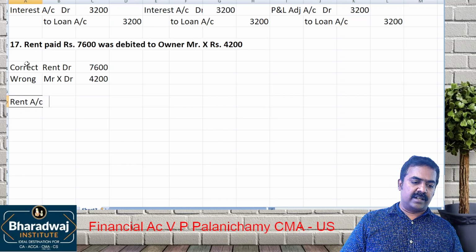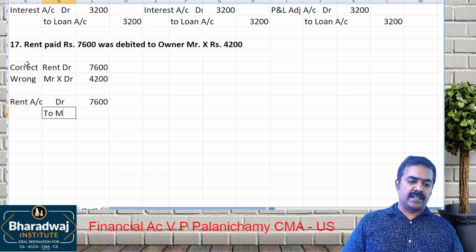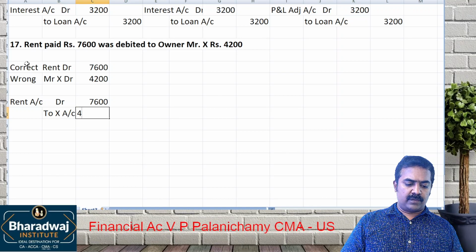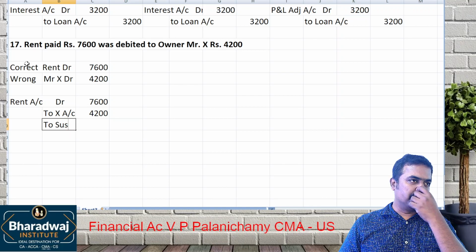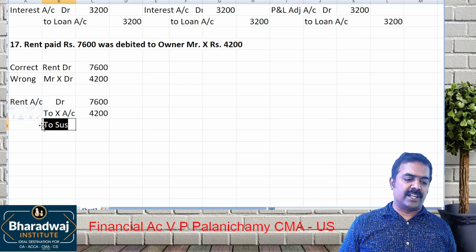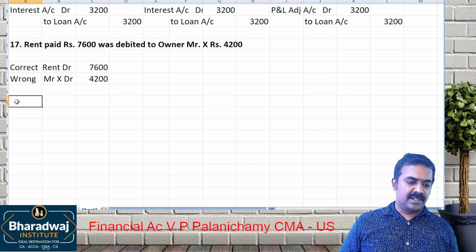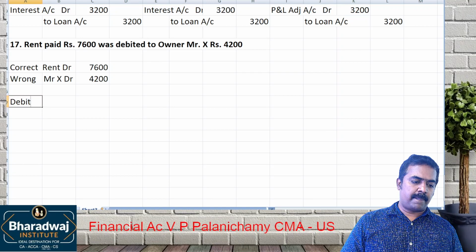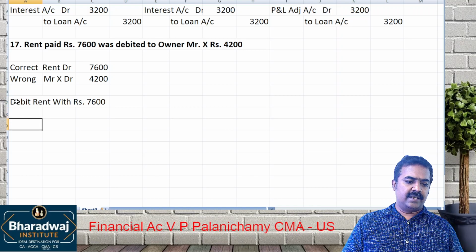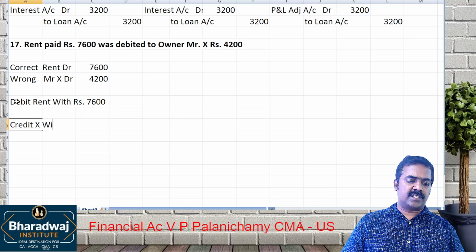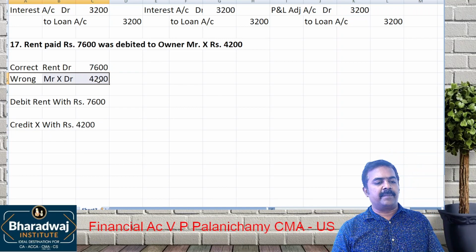Rent account data. How much you should debit? 7,600. To X account. How much? 4,200. Balance will go to which account? Suspense account? No. If errors are rectified before trial balance, don't use which account? Suspense account. So what to do? Simple. Debit rent with rupees 7,600. Credit X with rupees how much? 4,200. Reason is we wrongly debited X.